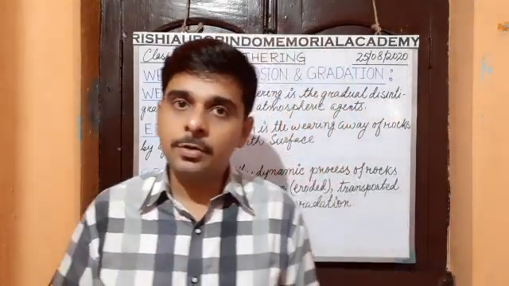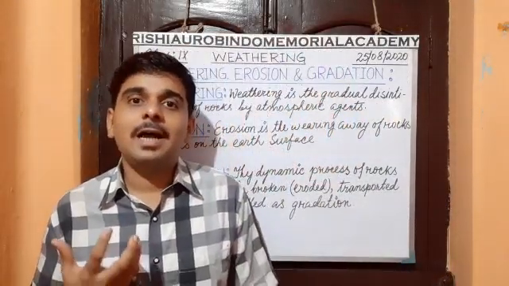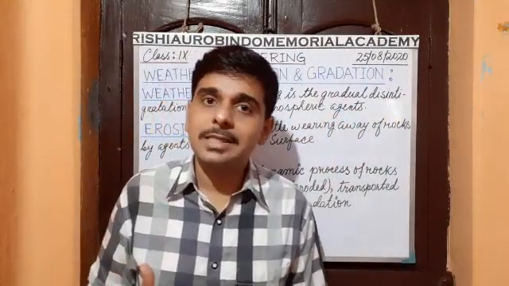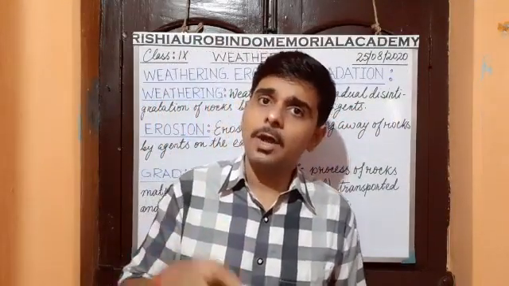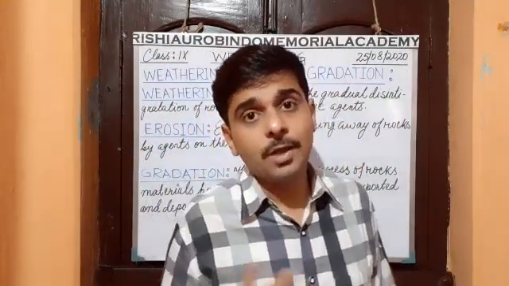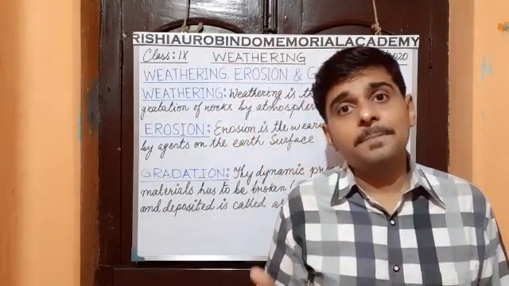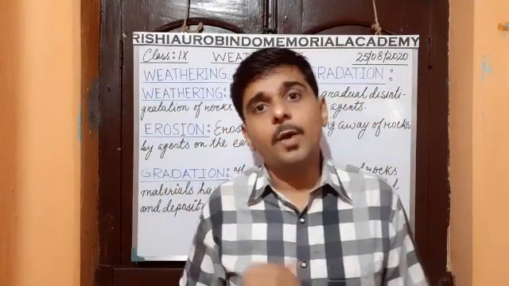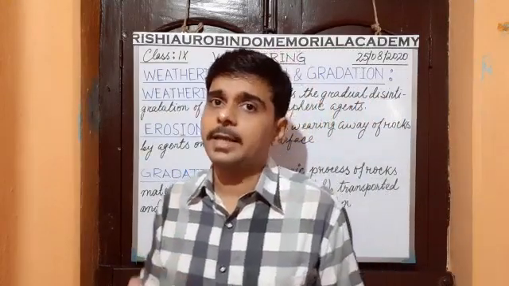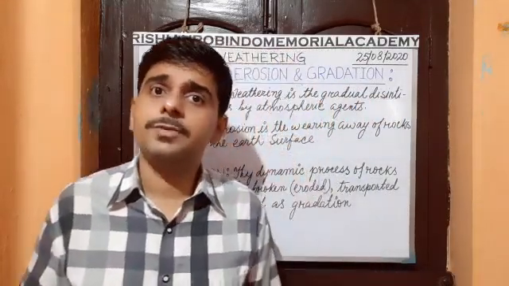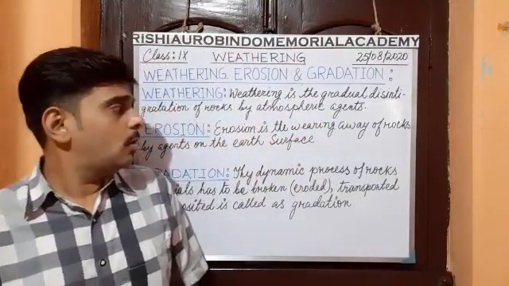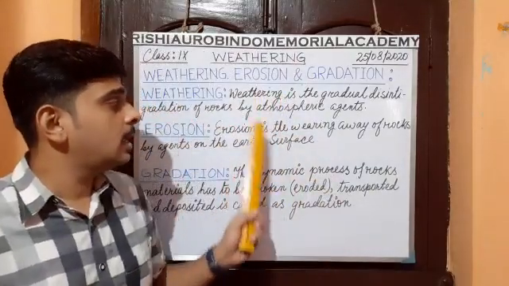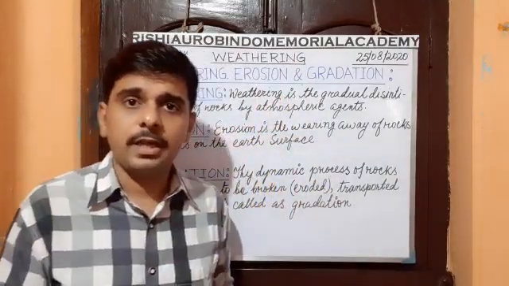So what will be the difference between weathering and erosion? In weathering, after the weathering, the dust particles stay in that place. But in case of erosion, they move away or wear away from the particular place where they get eroded or where they get weathered. Okay, so both these factors happen by the atmospheric agents.